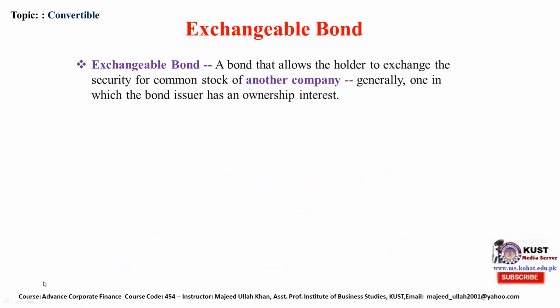Exchangeable bonds. These are bonds slightly different from the convertible bond.